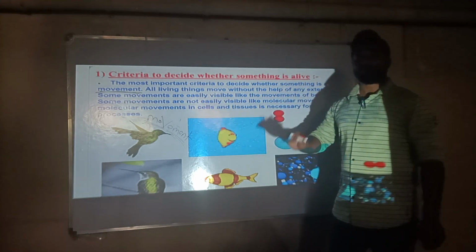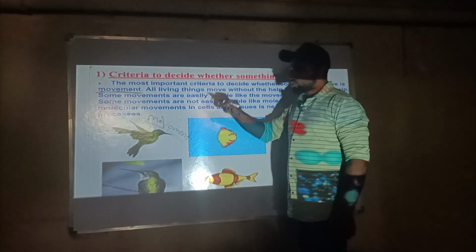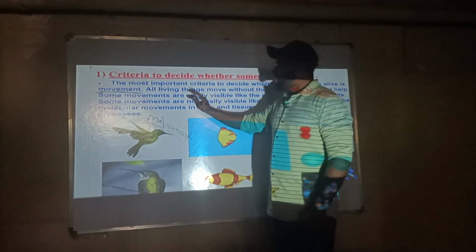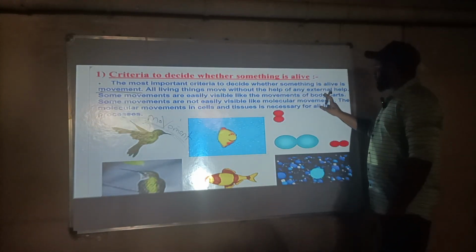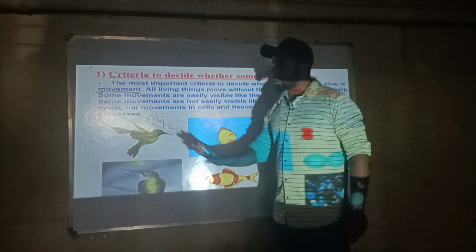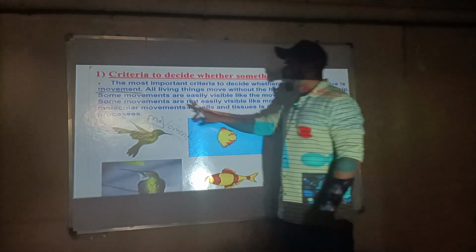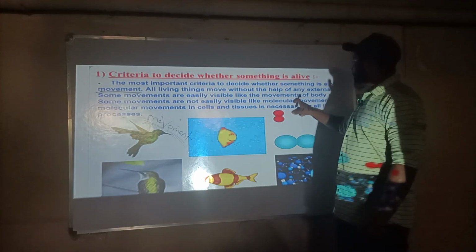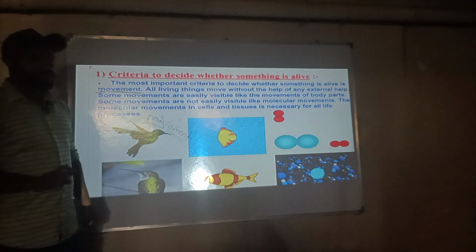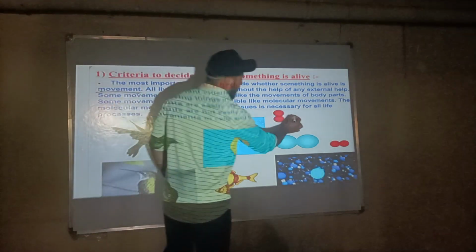All organisms can move from one place to another with the help of some organs. This is the most important criteria for a living organism. When living things move from one place to another, that is called external movement. Some movements are easily visible, like movements of the body. Some organisms move from one place to another, and we can easily see them with our naked eyes.